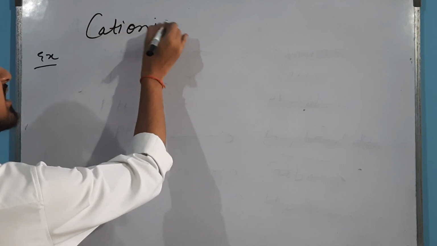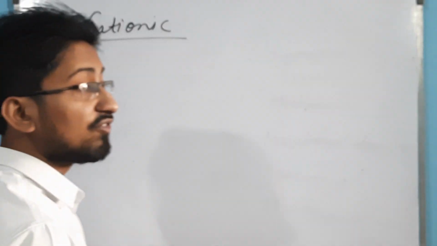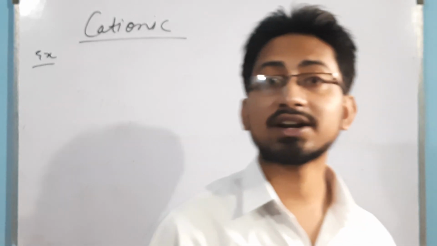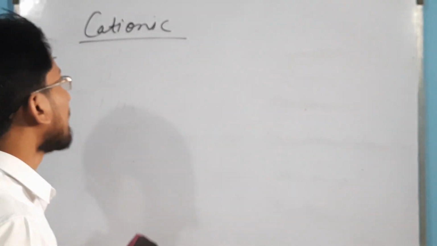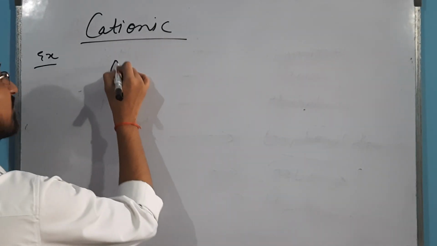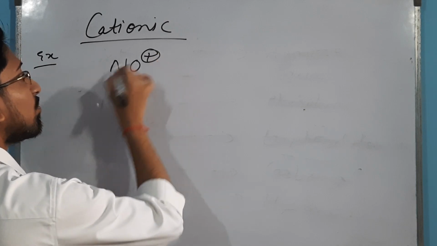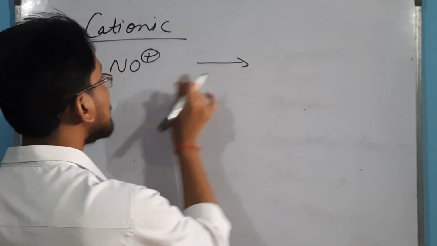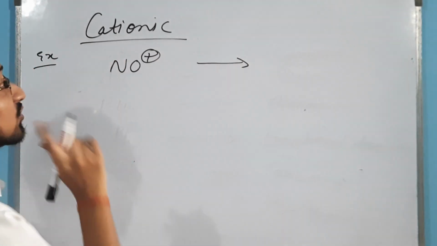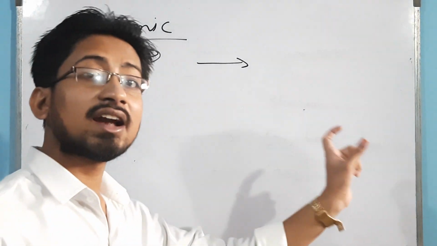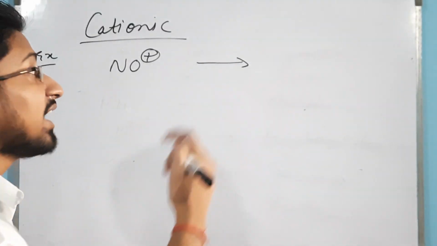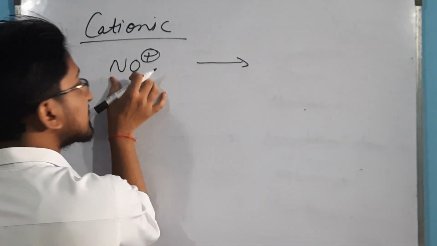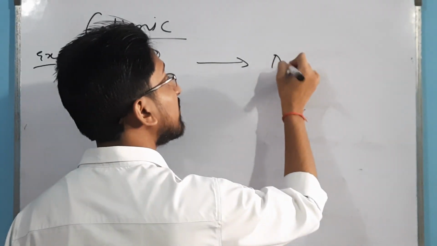Cationic ligands are very rare ligands in general, and very few examples are found. Only two or three examples are there. Some of the very famous ones are NO+. Its neutral name is nitrosyl. Keep in mind that while writing a cationic ligand, at the end you will write -ium. For example, its name is nitrosyl, then we write